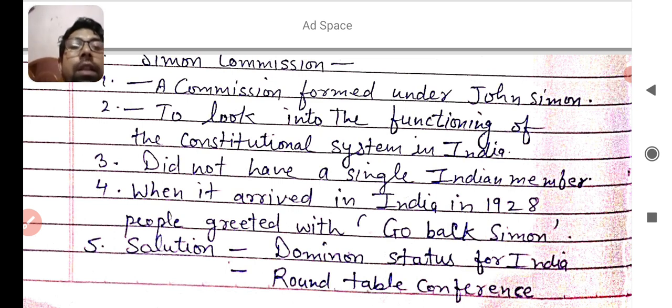Next is the Round Table Conference. The Round Table Conference was the next major solution for it. The British told the Indians to participate in the Round Table Conference: we will solve your problem there in London. I hope you got the second point also. What was the Simon Commission and why were the people of India revolting against the Simon Commission?